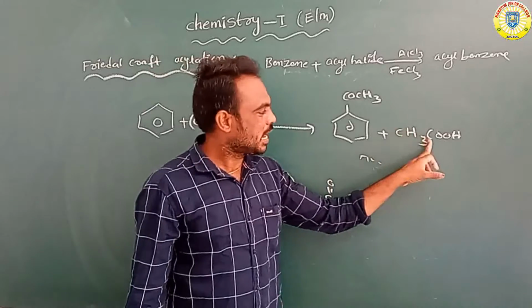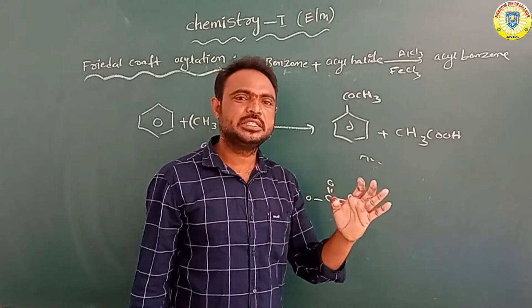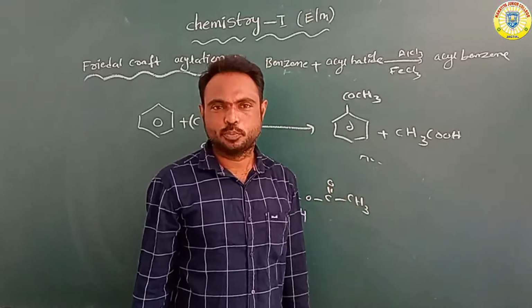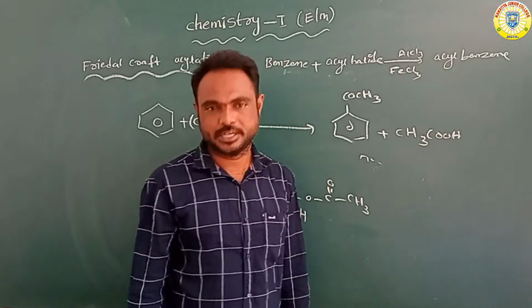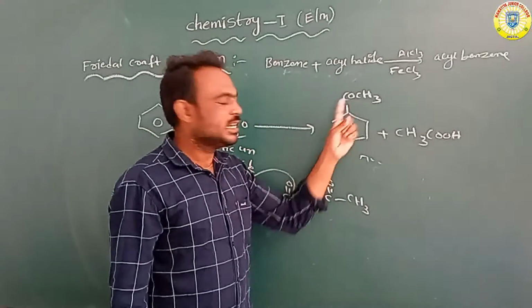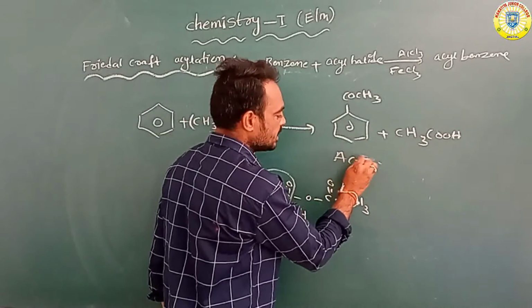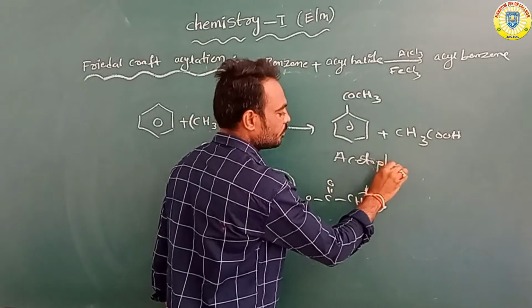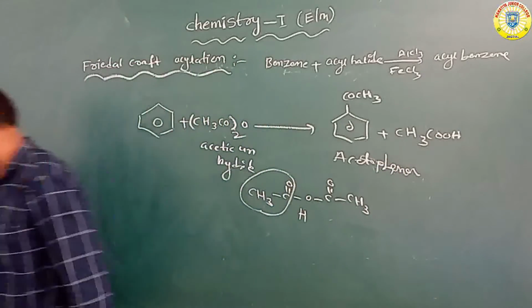How many carbons? Two carbons. COOH means the oic acid functional group. So ethanoic acid. Benzene attached with COCH3 is acetophenone.